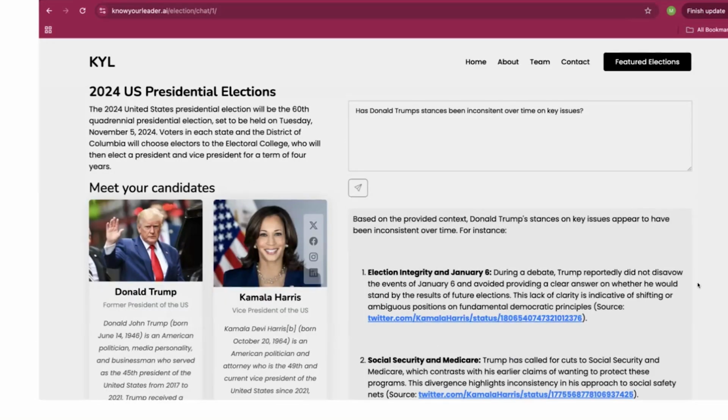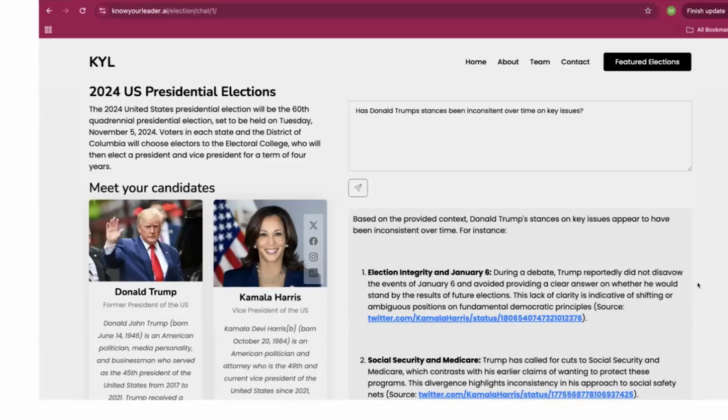So I think a good example from the U.S. elections is, how has Donald Trump's stance been inconsistent over time on key issues? I think Trump is quite popular for being inconsistent on some of the things. So I just brought up that example, and it brought about election integrity on January 6th, which says during a debate, Trump reportedly did not disavow the events of January 6th and avoided providing a clear answer on whether he would stand by the results of future elections.